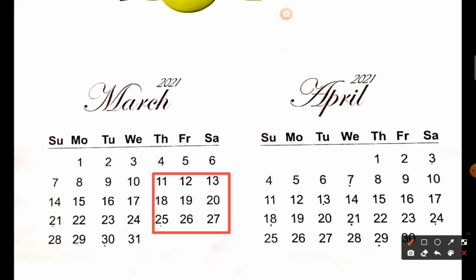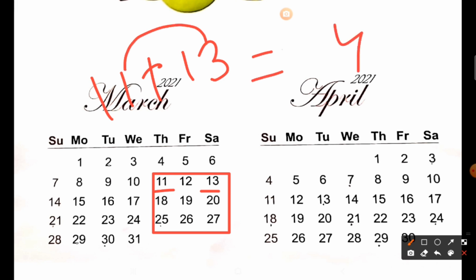So I'll do 11 plus 13. So 11 plus 13 will give you, your answer will be 3 plus 1 will be 4, and 1 plus 1 will give you 2. So 24. So 24 is double of 12. See, the middle number is 12 and 24 uska double hai, right? So 24 is double of 12.